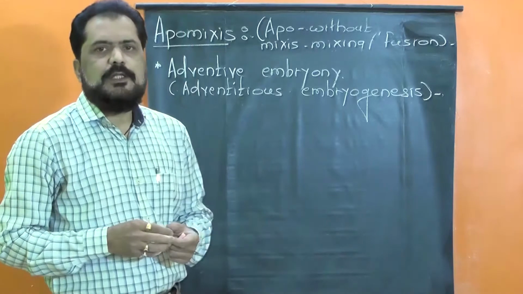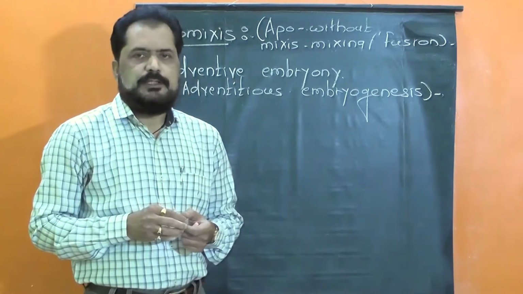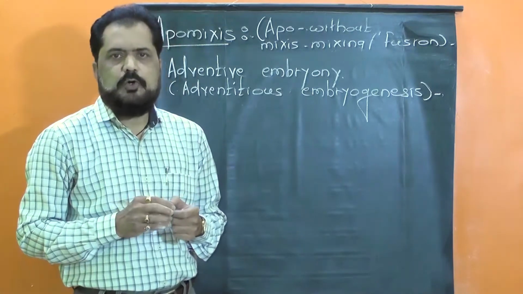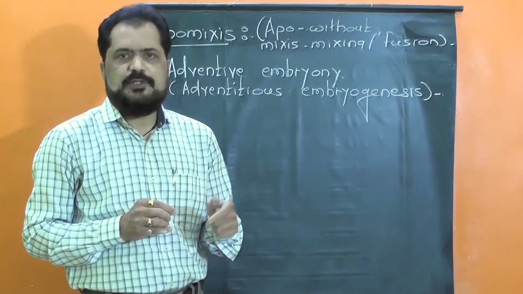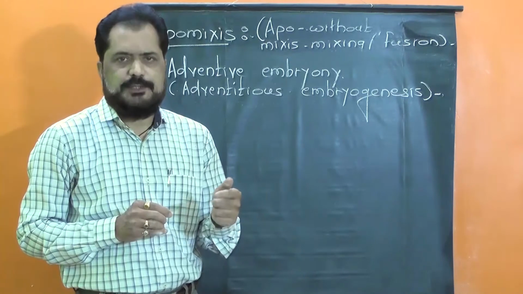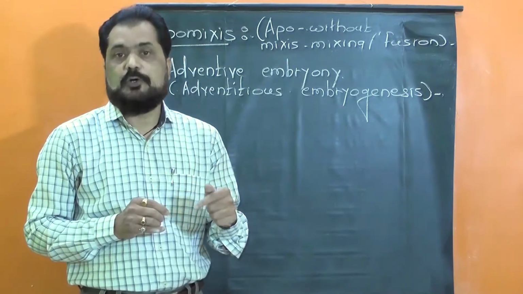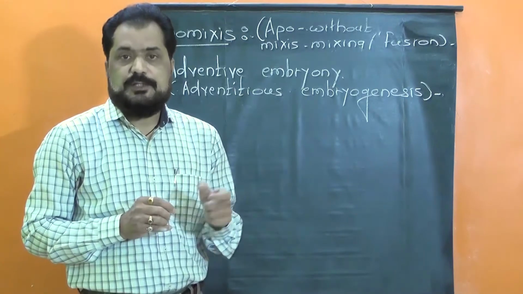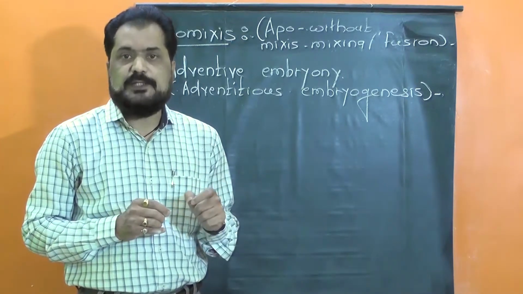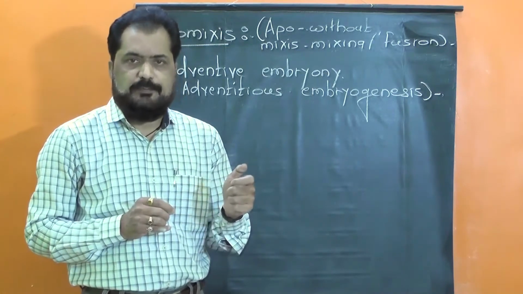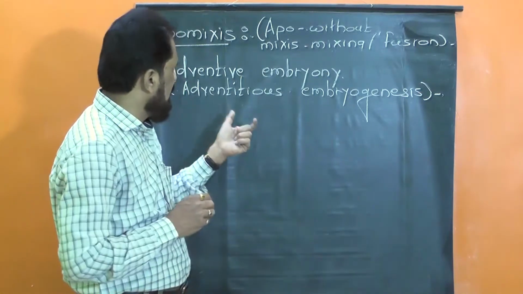We are all very well aware that in the normal process of sexual reproduction, the embryo develops by the division and redivision of the diploid zygote, and the zygote is the product of syngamy, that is, the zygote is formed by the union or fusion of haploid male and female gametes. Now what does it mean?